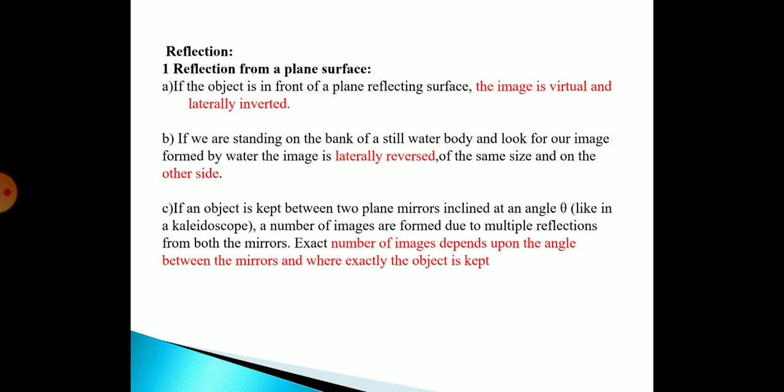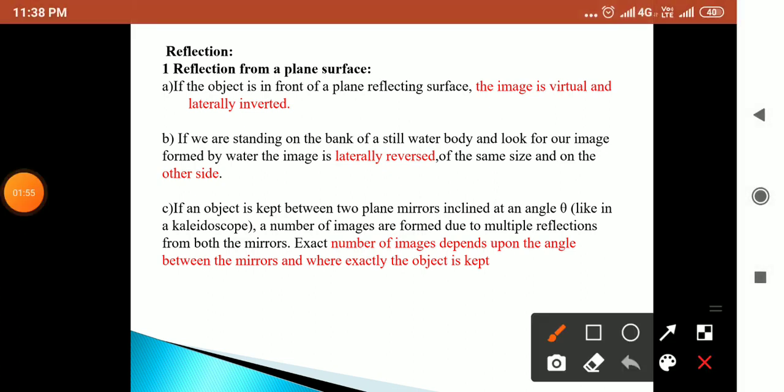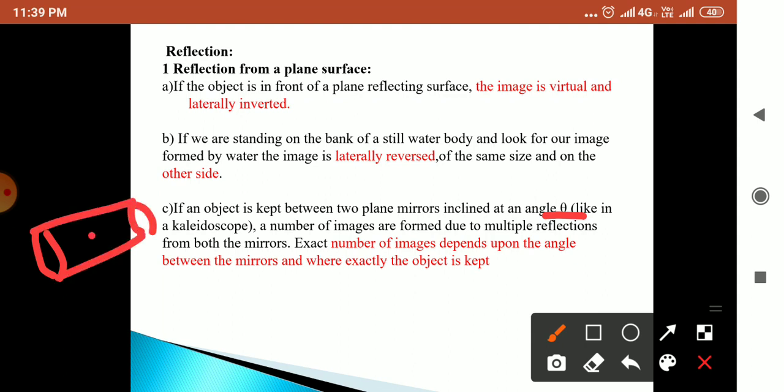Then, if an object is kept between two plane mirrors inclined at an angle theta, a number of images are formed due to multiple reflections from both the mirrors, and the exact number of images depends on the angle between the mirrors and where exactly the object is kept. Here there are some examples. When there are two mirrors and the object is present at some angle, it will form some images, and only some images can be seen.